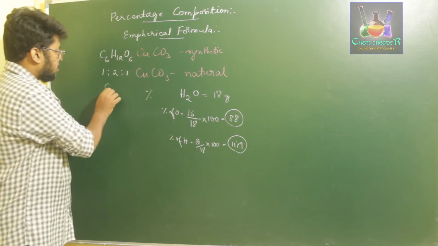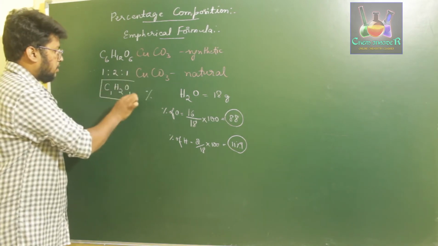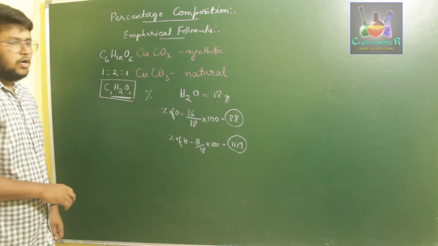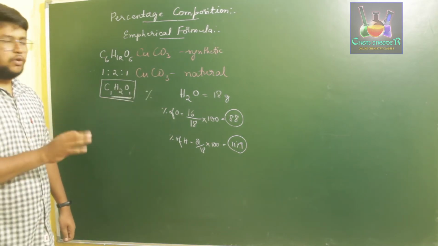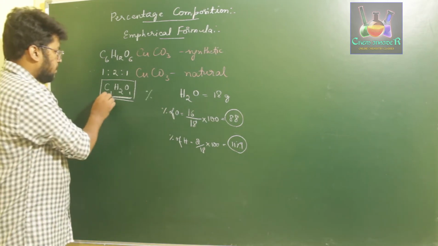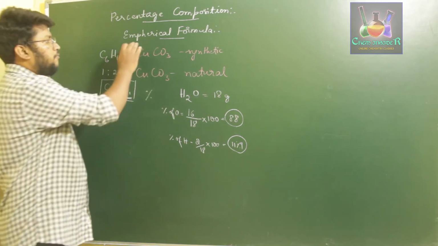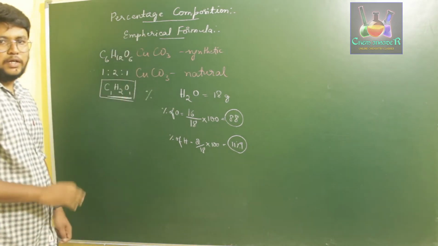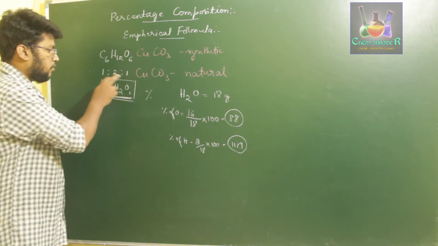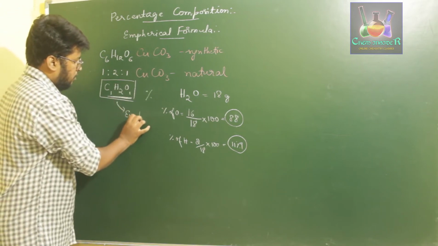So this C1H2O1, the formula of its simplest whole number ratio, is called the empirical formula of that compound. If you represent a compound in its simplest whole number ratio, then that formula is called the empirical formula. And if you find the mass of that empirical formula of a compound, that mass will be called the empirical formula mass.